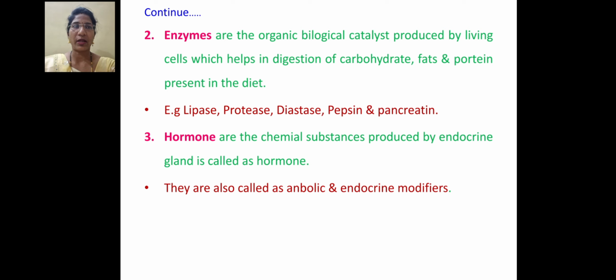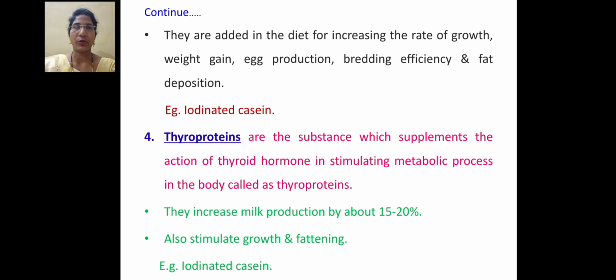Then hormone. Hormones are chemical substances that are produced by the endocrine gland. They are also called anabolic or endocrine modifiers. They are added in the diet for increasing the rate of growth, weight gain, egg production, breeding efficiency, and fat deposition of an animal.